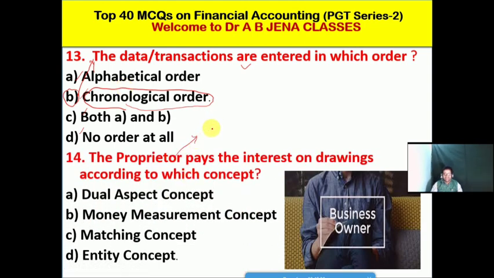So next one, the proprietor. Proprietor मतलब क्या है? Owner of the business. So proprietor pays the interest on the drawings according to किस concept में? A its dual aspect concept, B its money measurement concept, C its matching concept, D its entity concept. So friends, D होगा. The proprietor pays the interest to the business on a drawing according to which concept? Business entity concept. So D है right option for this MCQ.